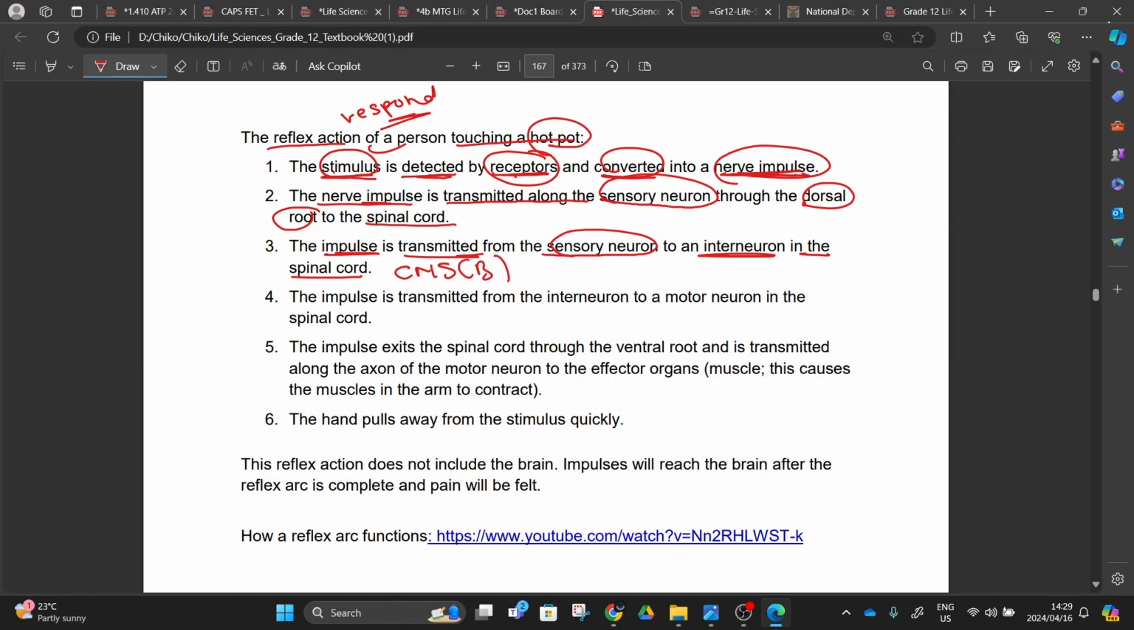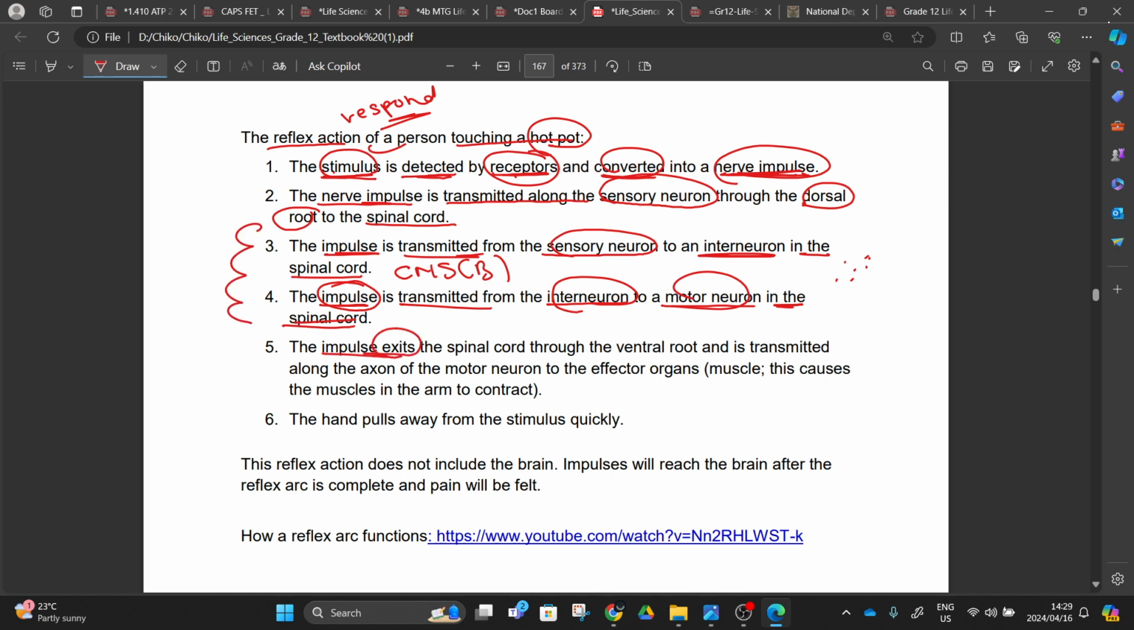Anyhow, and then from there, these impulses are going to be transmitted from the interneuron to the motor neuron in the spinal cord using the neurotransmitters, right? We are transferring that new impulse from the interneuron to the motor neuron, inside the spinal cord. Then the work that is happening inside the spinal cord is done.